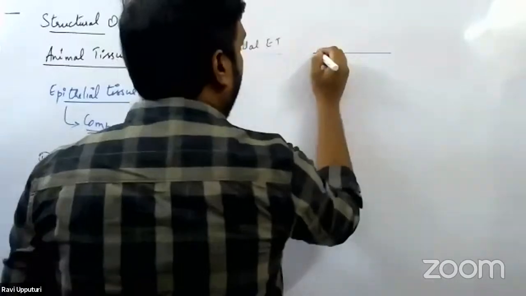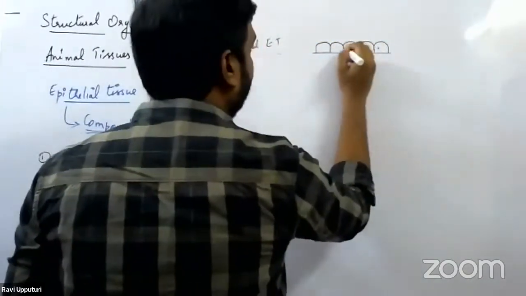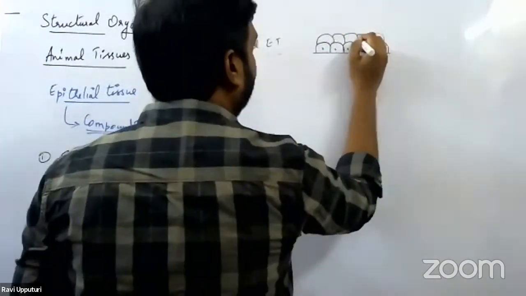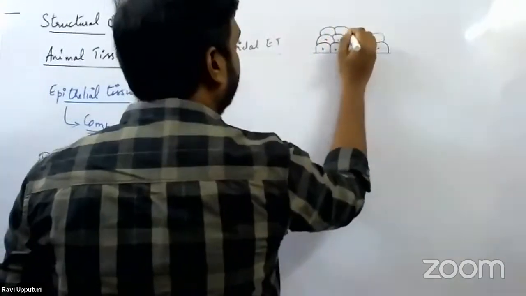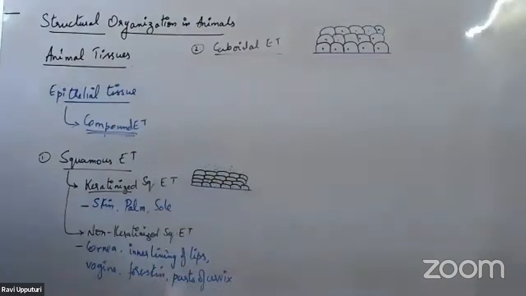Again, the same thing here. The basement membrane would be present, and on the basement membrane, we would have these cuboidal epithelial cells, and there are multiple layers of the cuboidal epithelial cells. So this is how the cuboidal epithelial cells actually look, stratified cuboidal epithelial tissue. Right? So this is how the stratified cuboidal epithelium actually looks.